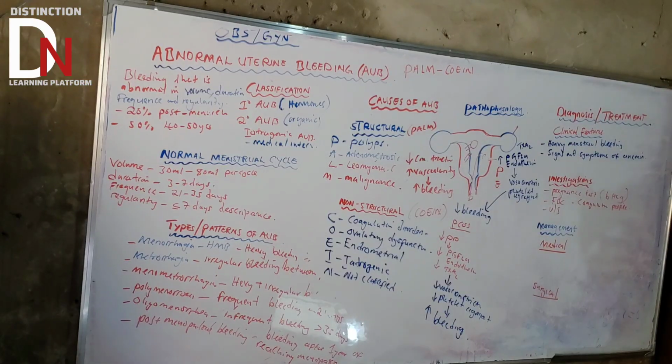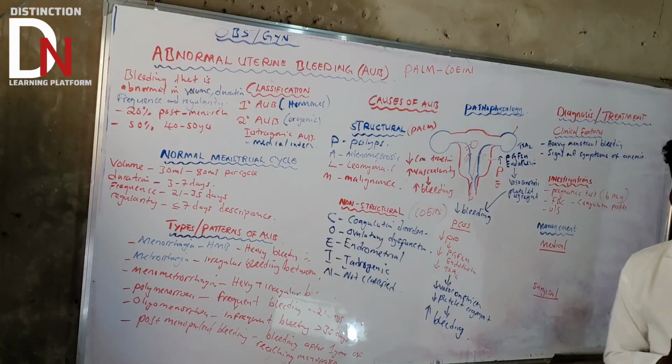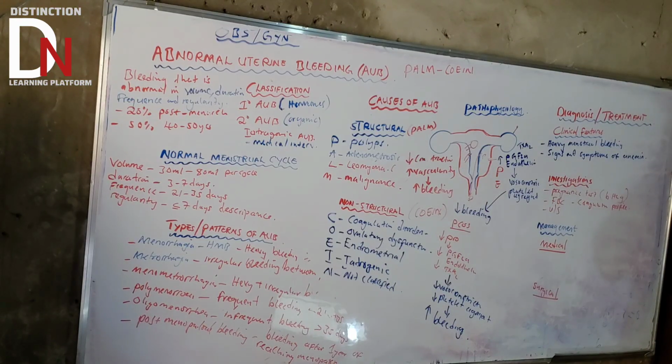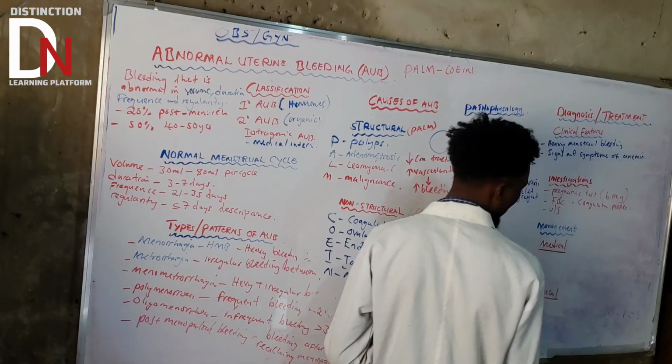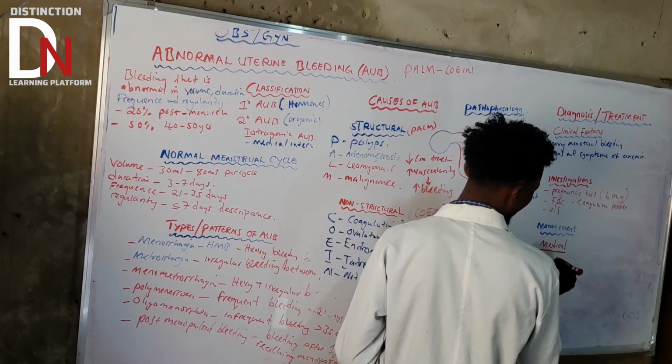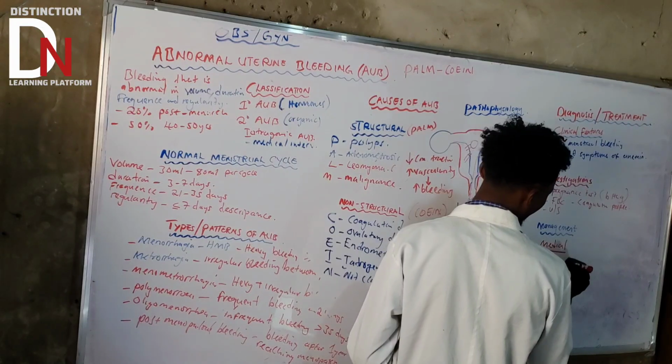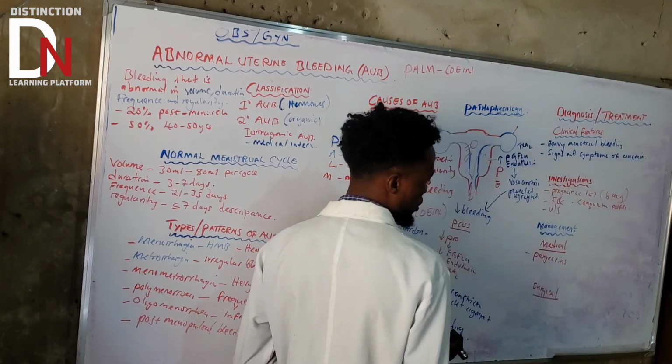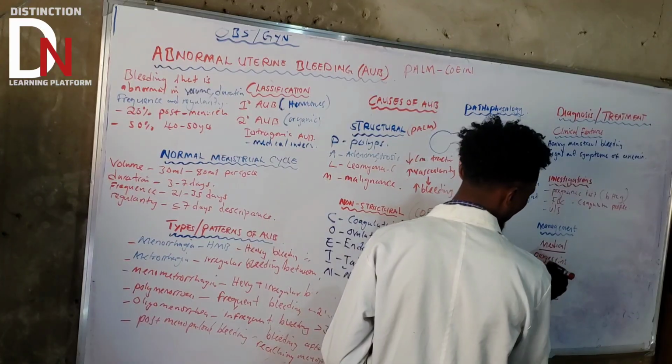Now after you do all the investigations that you're supposed to do, what else are you supposed to do? Management. This is just the general management. Management will depend on the medical management and also surgical management, depending on the severity of the AUB. What are those medical managements? You can give them progestins, and you can also give them estrogen.